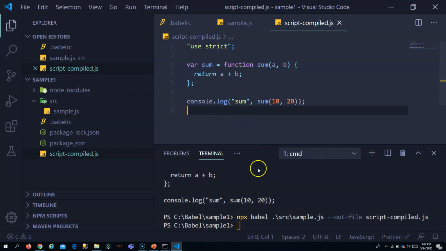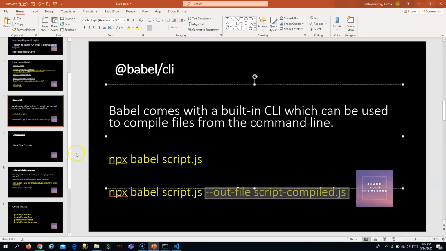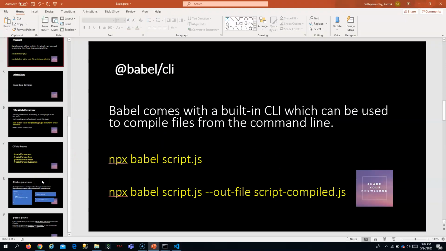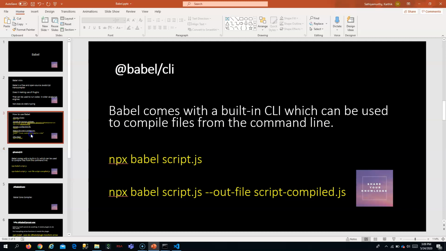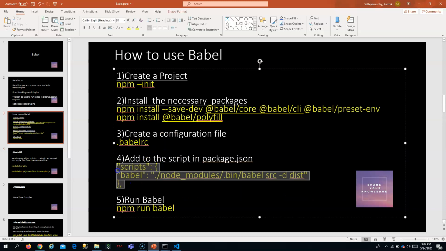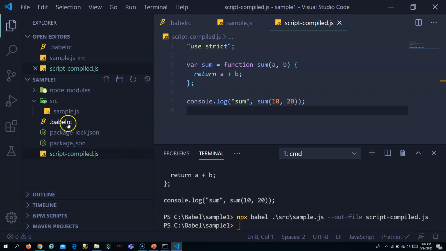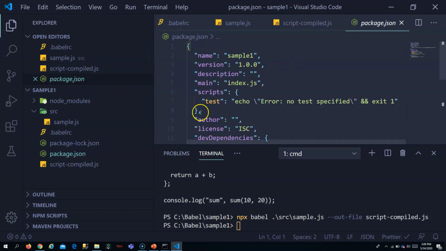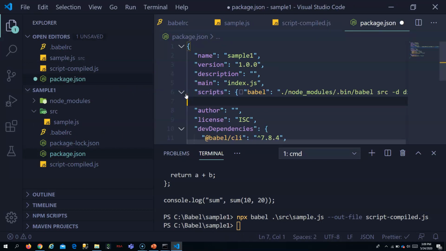Okay. Now the other way is we can add a script inside the package.json and run this script. Let me copy it to package.json. I'll just replace this.